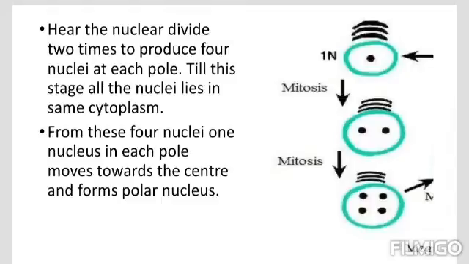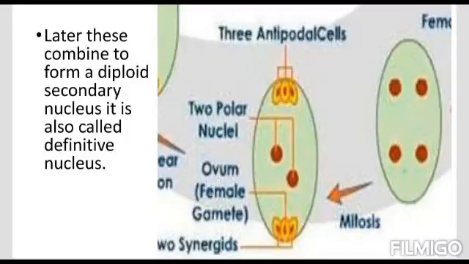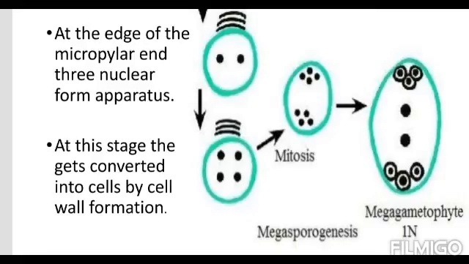Now wherever they are, they undergo 2 mitotic divisions. So for example, at the chalazal end, there is one nucleus. It undergoes the first mitotic division, it becomes 2. Then these 2 undergo the second mitotic division, it becomes 4. So once they have reached the poles, these nuclei undergo 2 mitotic divisions. So a total of 4 nuclei are available now at each pole. And we can say there are a total of 8 nuclei in the embryo sac.